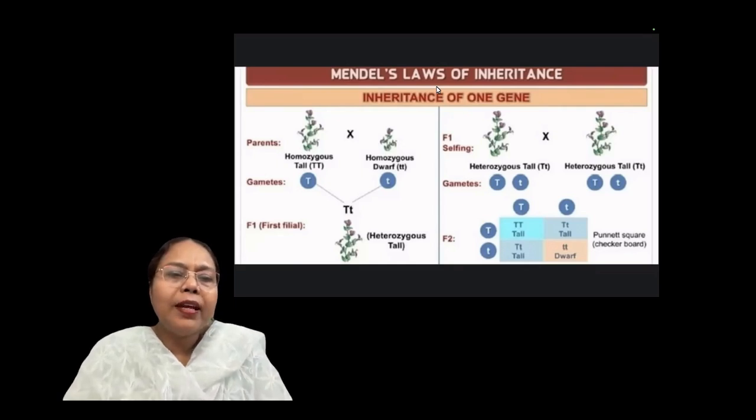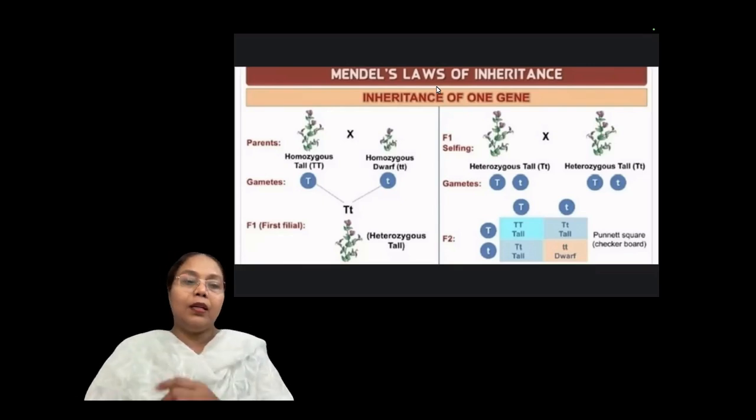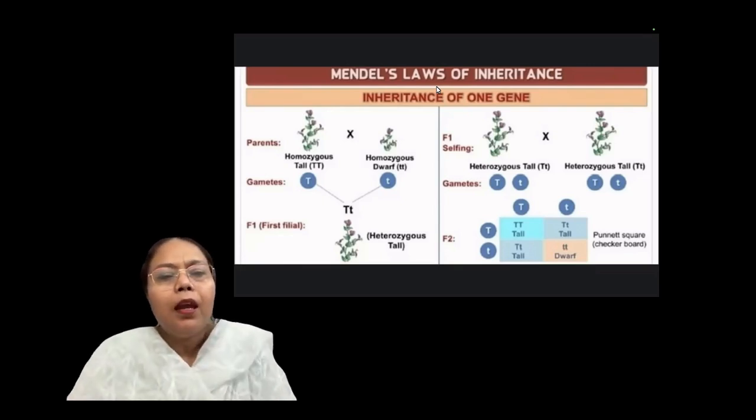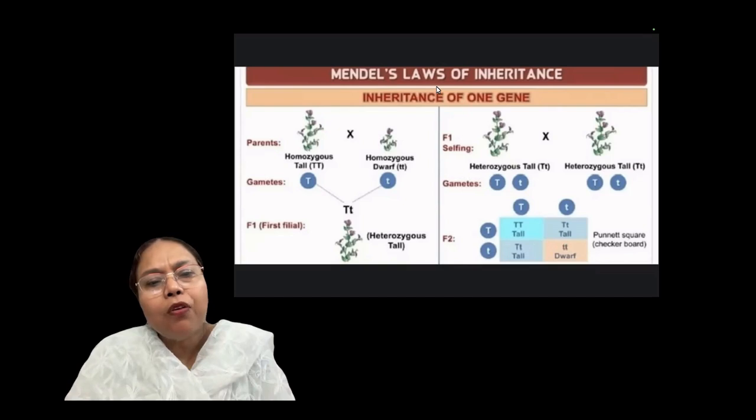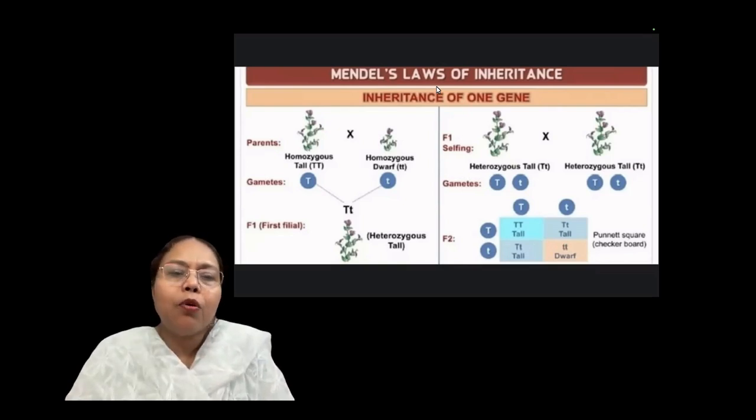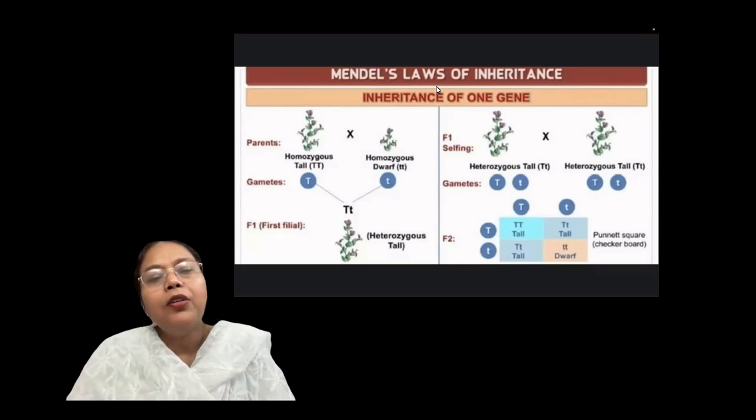Parents: tall, homozygous plant, homozygous tall character, it means true breeding for tall character. And another plant, the dwarf plant, is also true breeding, small t is its genetic makeup, capital T for the homozygous tall plant.